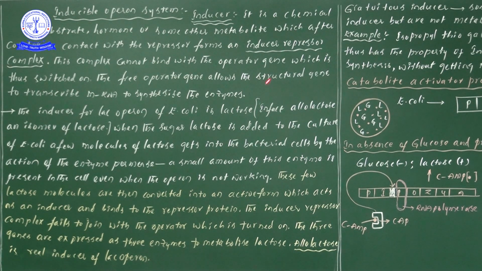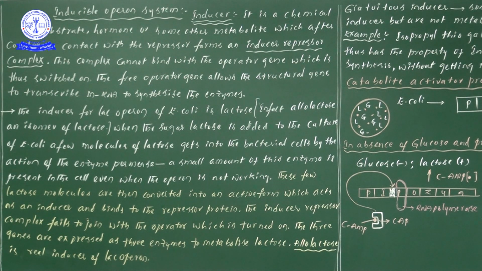Which, after coming into contact with the repressor, forms an inducer repressor complex. So when this particular inducer comes into contact with the repressor, automatically inducer repressor complex formation takes place.